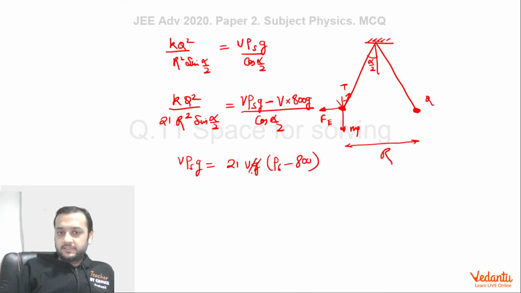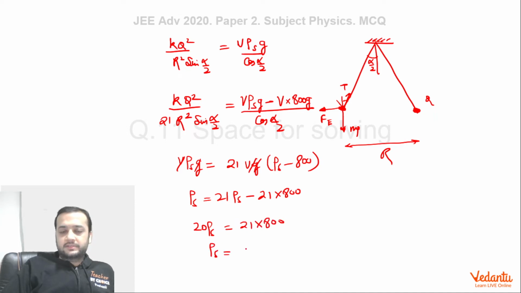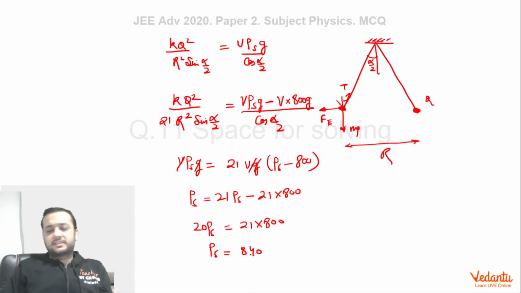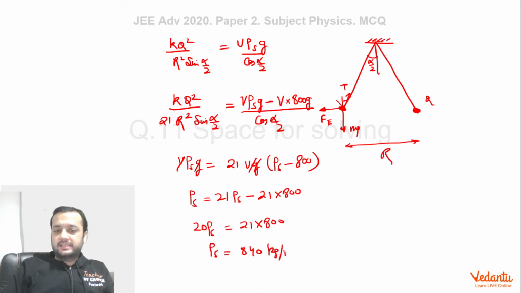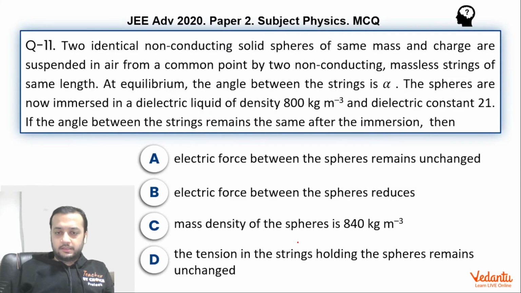Right, Vg will be gone, so this will become rho s equals 21 rho s minus 21 into 800. So this will become 20 rho s equals 21 into 800, which gives us 840. So density of these spheres is 840 kg per meter cube, which is easy to find, and hence option C is correct.